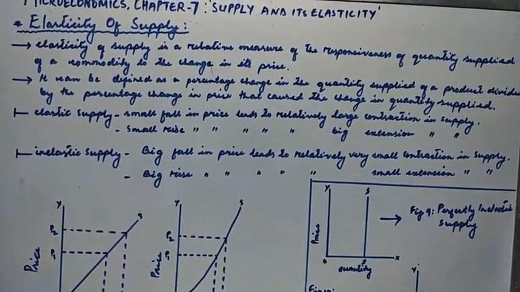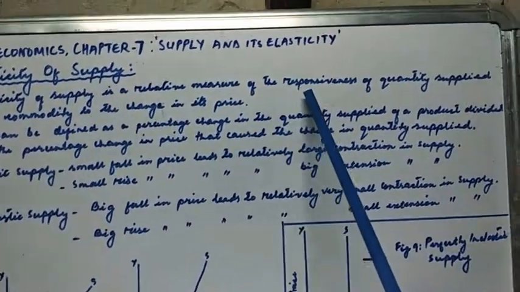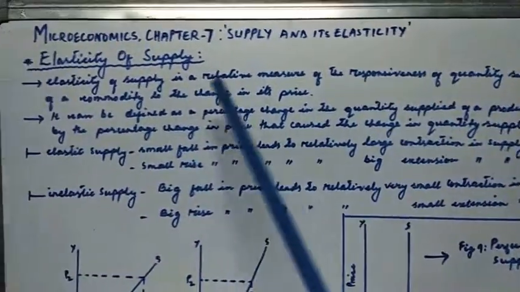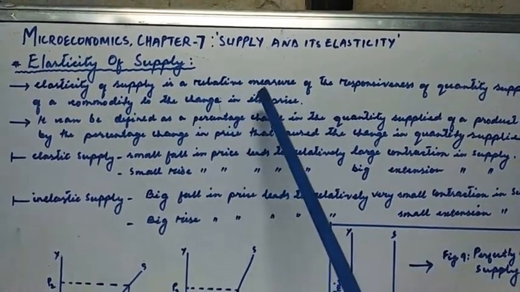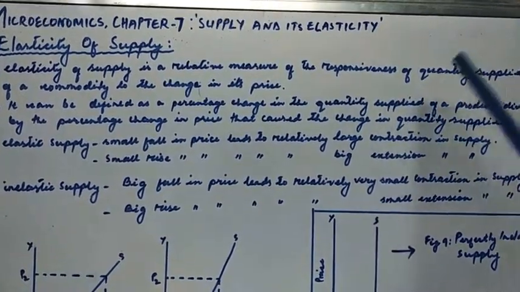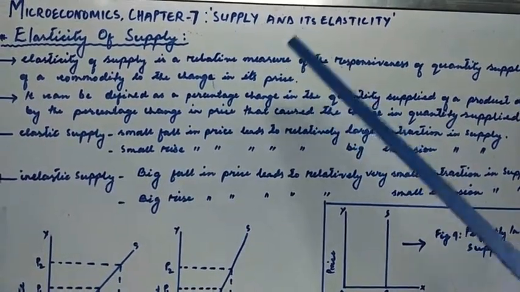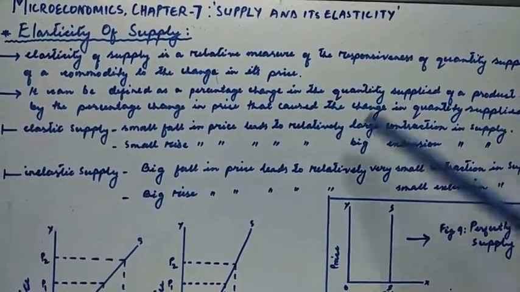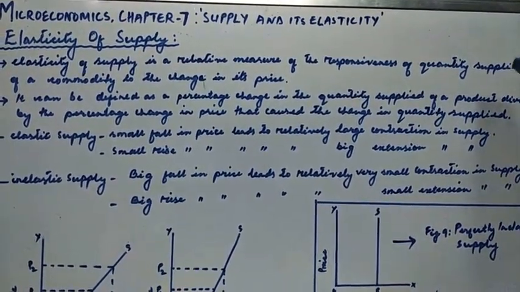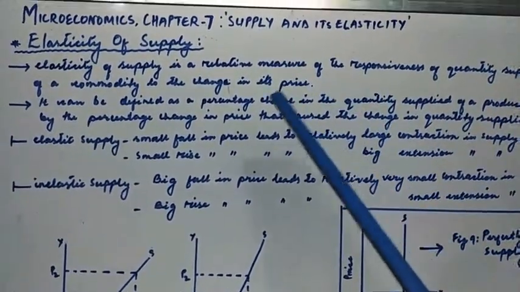It is nothing but a relative measure of the responsiveness, the degree of responsiveness of the quantity supplied of a commodity to the change in its price. So what degree of responsiveness happens in the quantity supplied of a commodity to the change in its price? That is elasticity of supply.